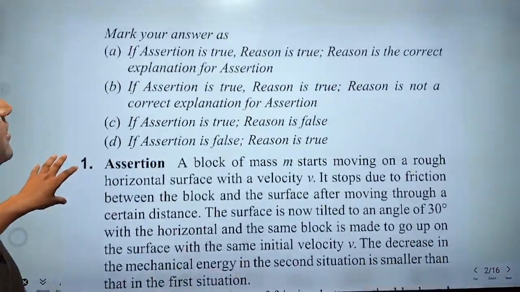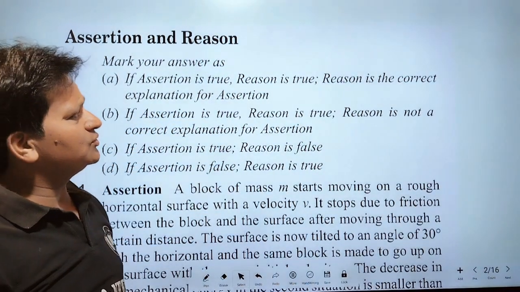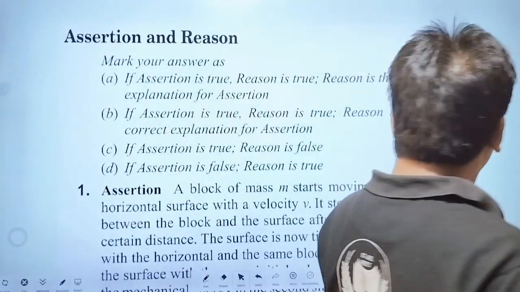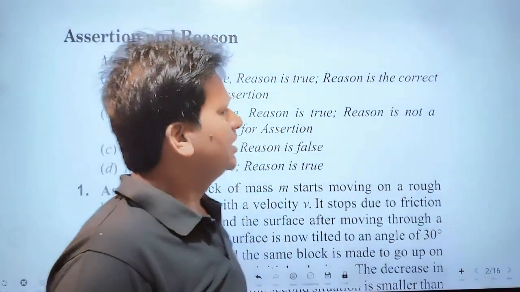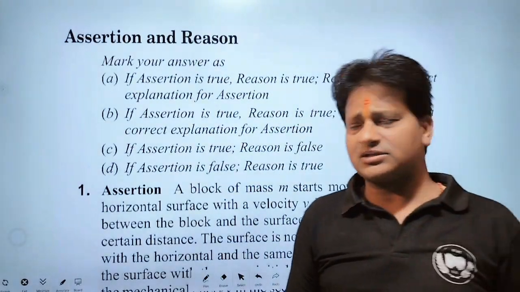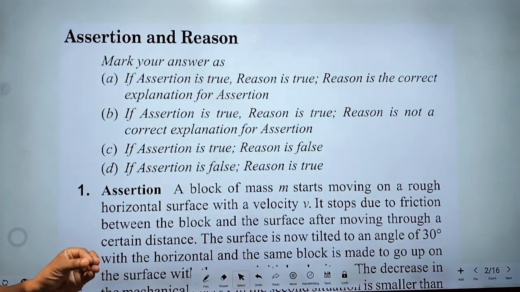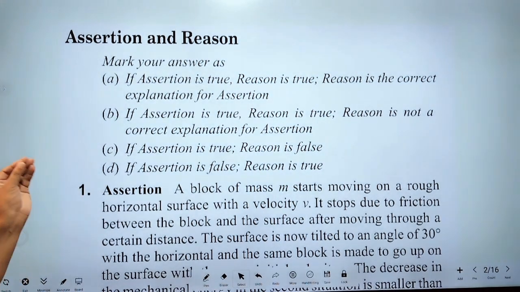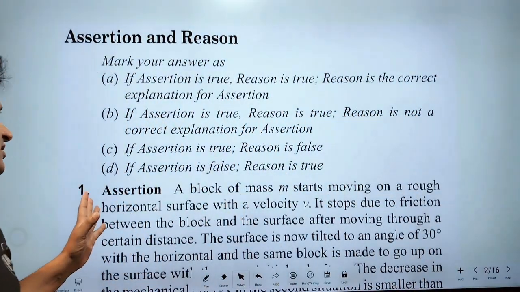Assertion and reason. If assertion and reason both are true, and reason is the correct explanation of assertion also, then the correct option will be A. And if assertion and reason both are true, but reason is not the correct explanation of assertion, then we select option number B. If assertion is true and reason is false, then we select option number C. If assertion is false and reason is true, then we select option number D. D is the correct option.